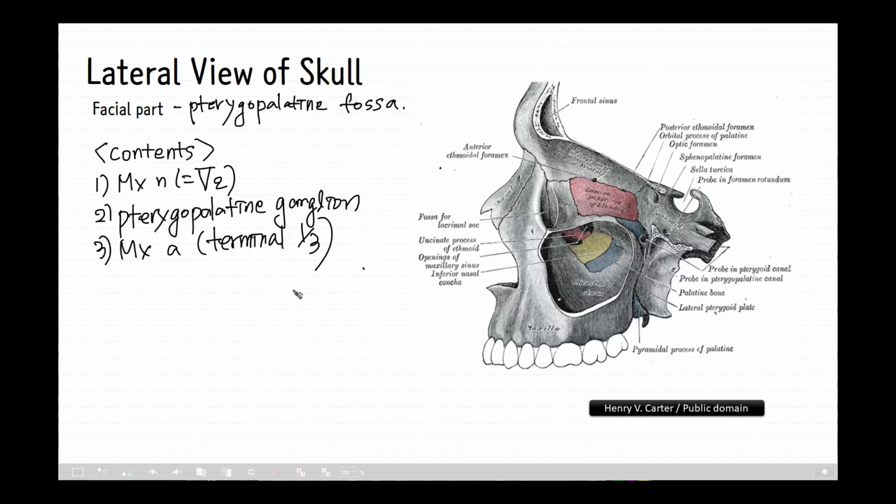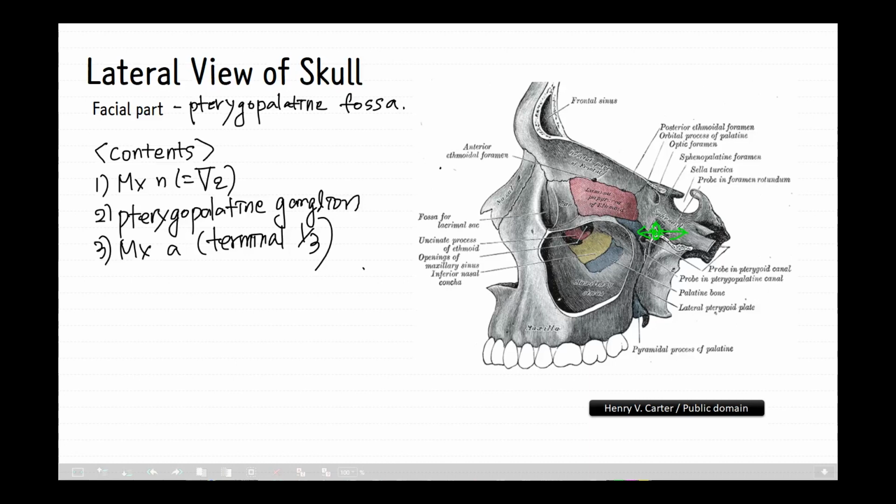The communication of this fossa is very important and is as follows. First, posteriorly. Posteriorly, via the foramen rotundum, the pterygopalatine fossa communicates with the middle cranial fossa, like this. But the foramen rotundum cannot be seen well in this sagittal view.